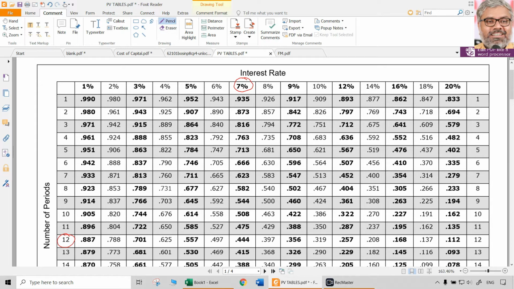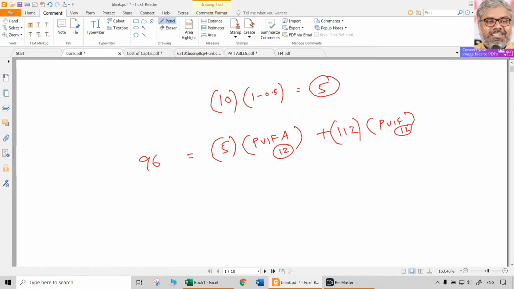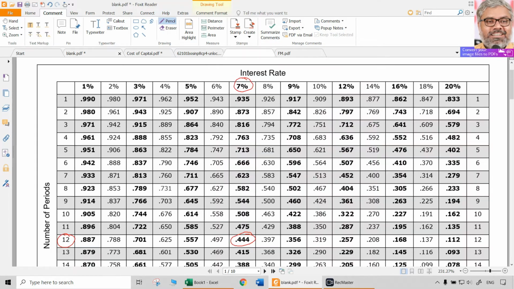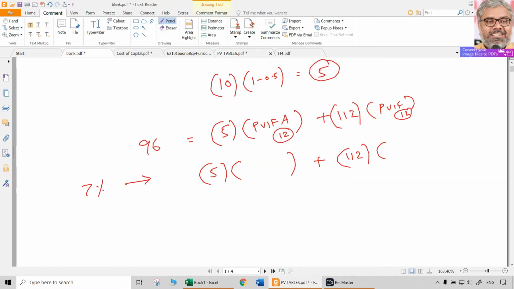So 7%, 12 years. That is 0.444. Okay. So we are taking 7% now. At 7%, what is going to be the NPV? Let us calculate. So 5 multiplied with, we'll come to the PVIFA part later. We already have PVIF here, which is 0.444.